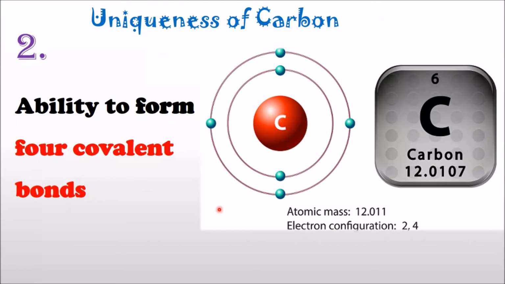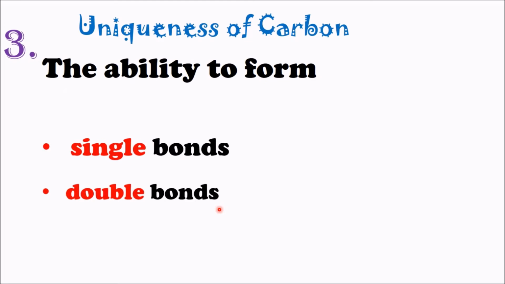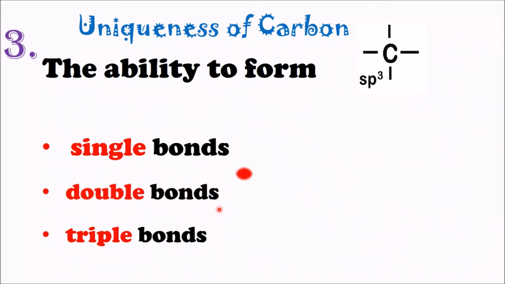We are moving on to the third one. They have the ability to form single bonds and double bonds, as well as triple bonds. They form single bonds when they undergo sp3 hybridization. They can also form double bonds when they undergo sp2 hybridization, as well as triple bonds when they undergo sp hybridization. So there you have it, the 3 special abilities or properties of carbon.